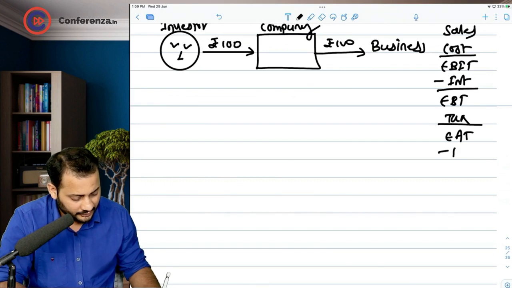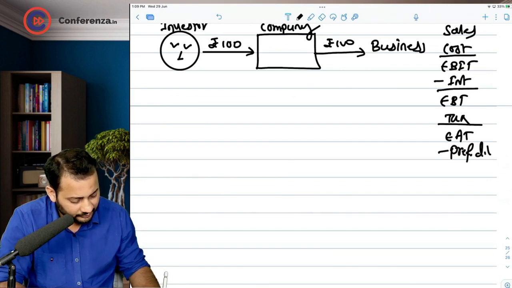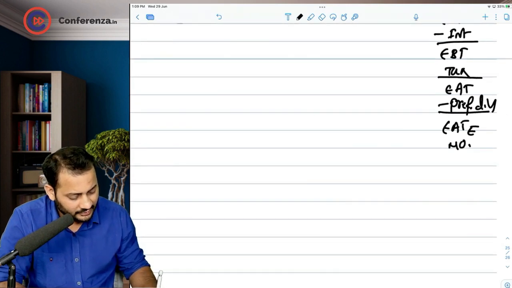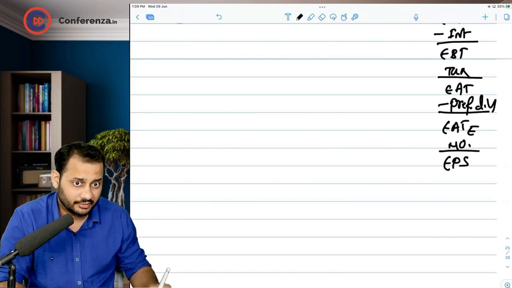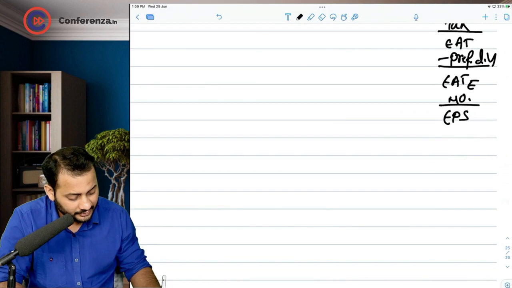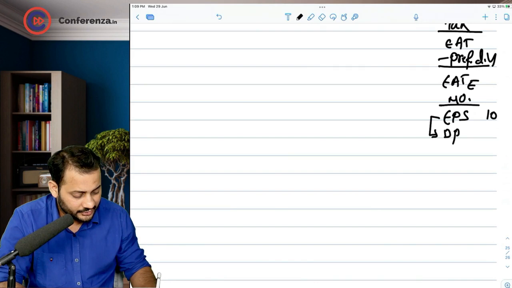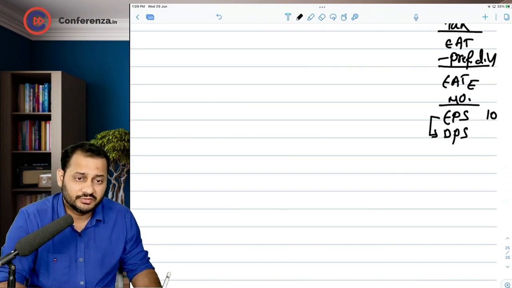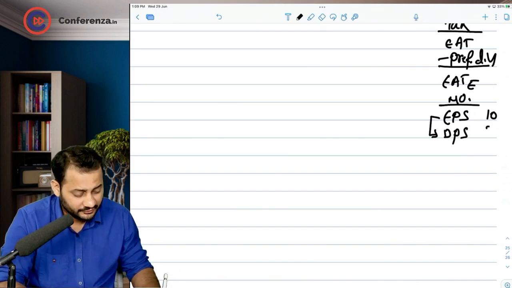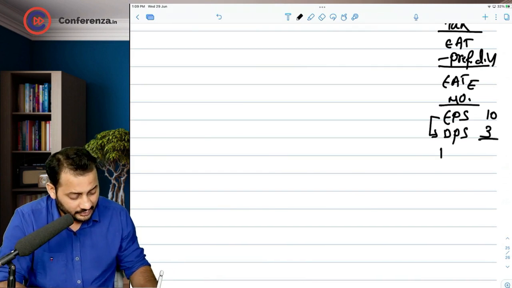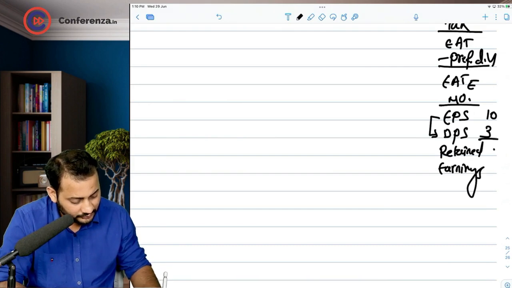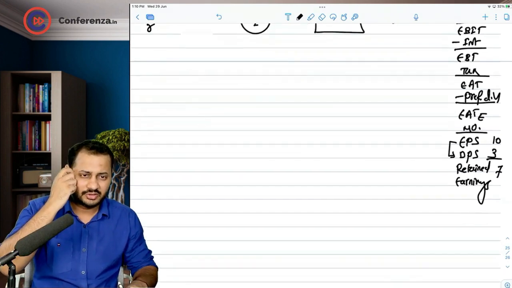Then if there is any preference dividend, we can deduct that. Then we will say earning after tax for equity. We can divide this earning after tax by the number of shares, and we will arrive at the earning per share. Okay, out of this earning per share, let's say this comes down to 10 rupees. Out of this earning, we distribute something to the investors, which is called dividend per share. Let's say, for example, we are distributing 3 rupees. The rest of the amount is called retained earnings, which is 7 rupees per share. Okay, so this is how things go.